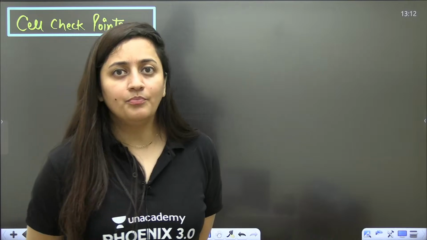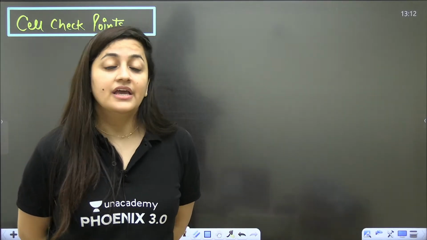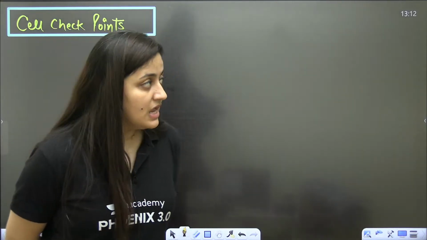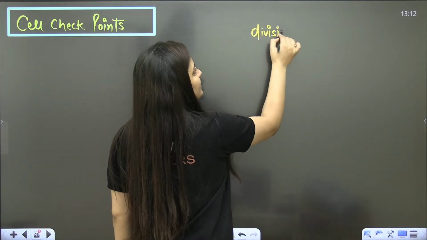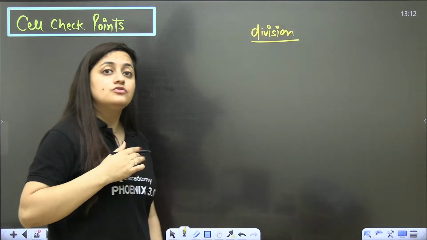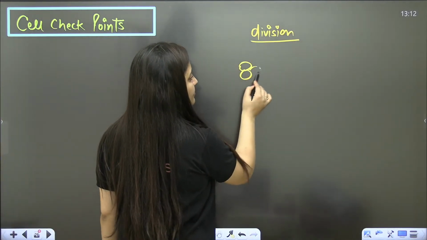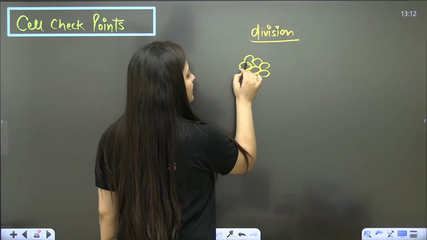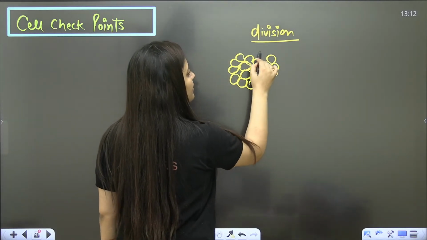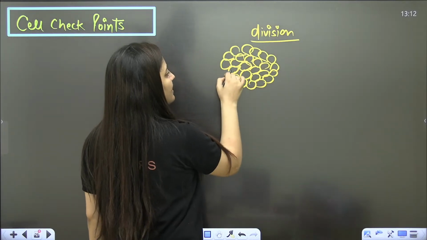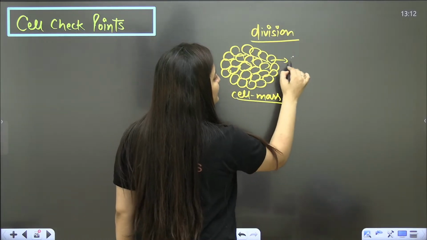So we have proper systems in our body which work in a coordinated way, and they ensure the proper functioning of our body. Now when it comes to cell division, cells are dividing. So in our body there is also a mechanism that is going to control it, because if there is abnormal cell division, if without any signal cells keep on dividing, they can form a cell mass, and that can be a tumor. So it is basically cancer.